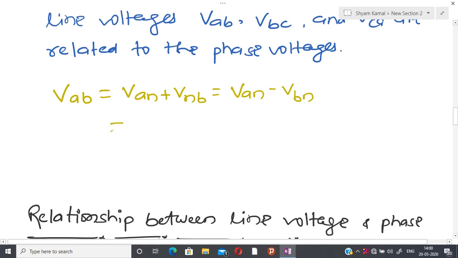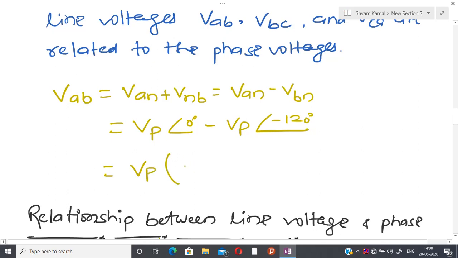Now I can write VAN is Vp angle 0°, and VBN is Vp angle minus 120°, because I have considered the positive sequence. After that I can write this quantity in the form of a complex number.